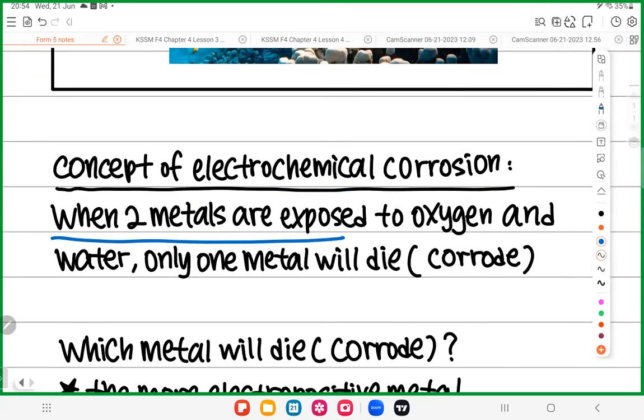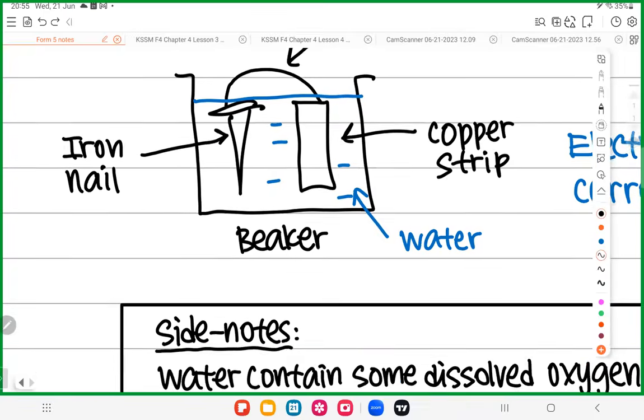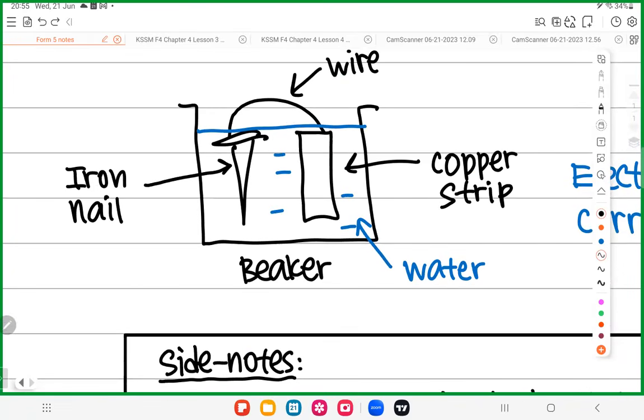When two metals are exposed to oxygen and water, only one of the metals will die. Die means corrode. So when you have two metals exposed to oxygen and water, only one of the metals will corrode. Example, when you have copper and iron, these two metals exposed to oxygen and water, only one of the metals will die. Maybe iron will corrode, maybe copper will corrode, only one. You won't get both of them corroding at the same time.